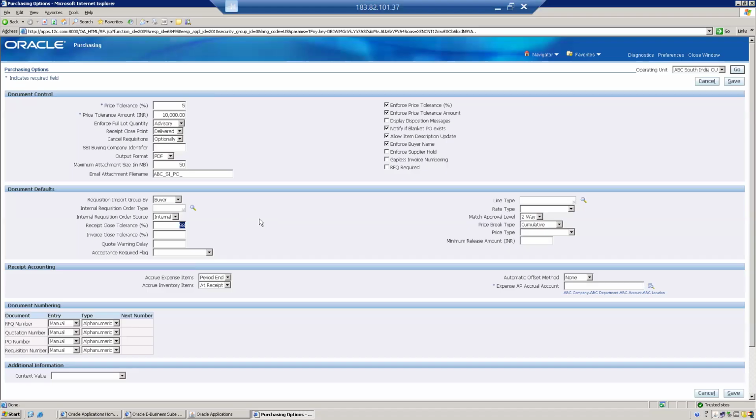It means once the PO is created, then we do the receiving activity. Once we do the receiving activity, if we received 100%, then the system will automatically close it. Okay, in very rare scenarios. So what is the meaning of this?